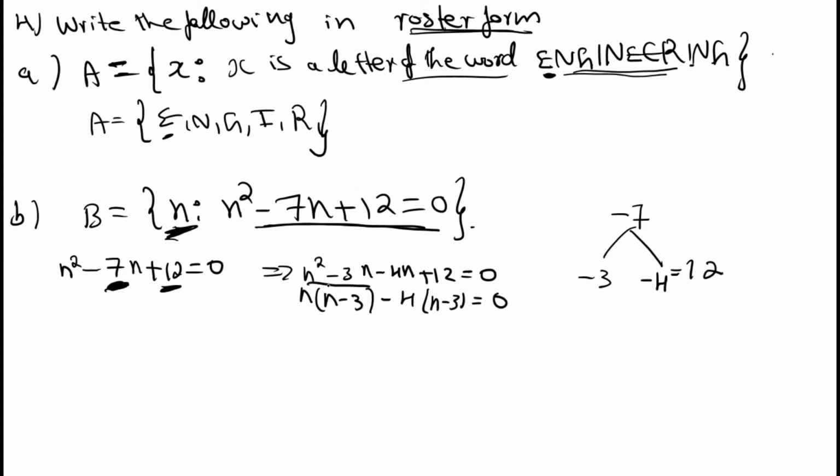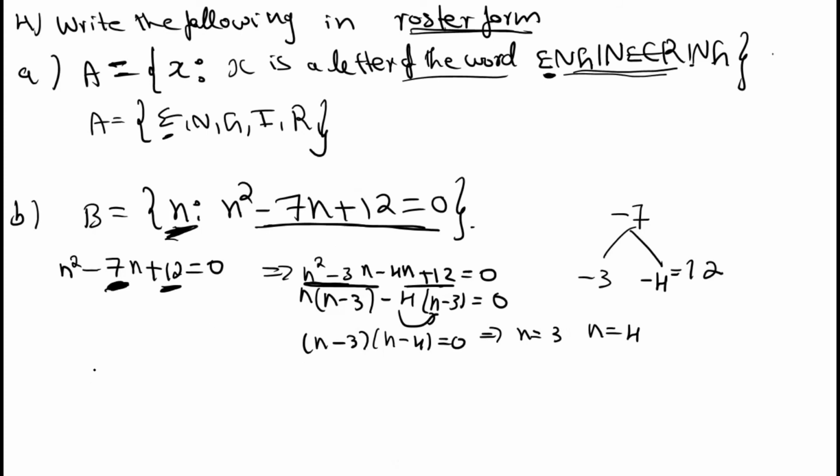Just grouping this as one term and this as one term, then taking the common term. n into n is n square, n into minus 3 is minus 3n, minus 4 into n is minus 4n, minus into minus, plus 4 times 3 is 12. You can write it as (n minus 3) into (n minus 4) equals 0. This implies n is equal to 3 and n is equal to 4.